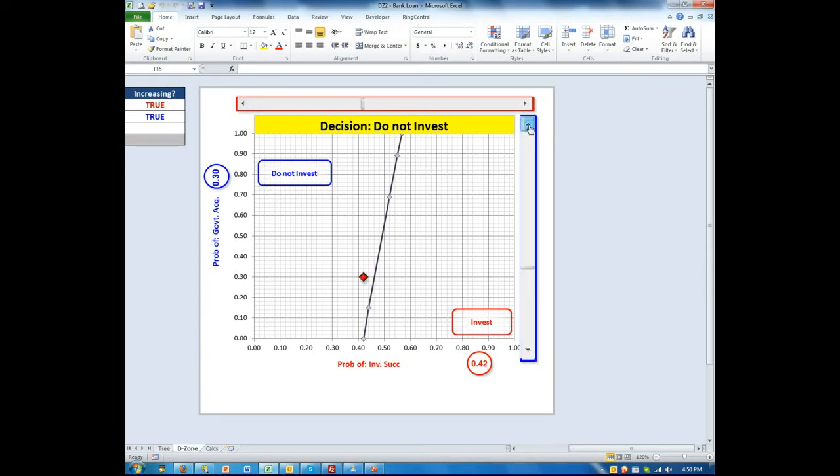So the advantage of a map like this is it allows you to have a discussion on the uncertainties associated with this type of decision.